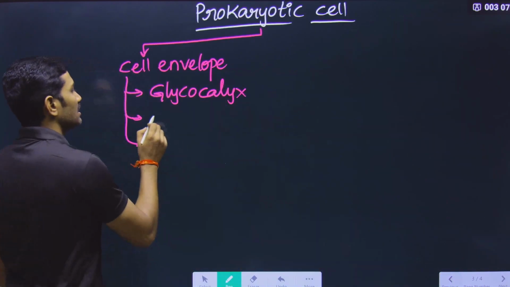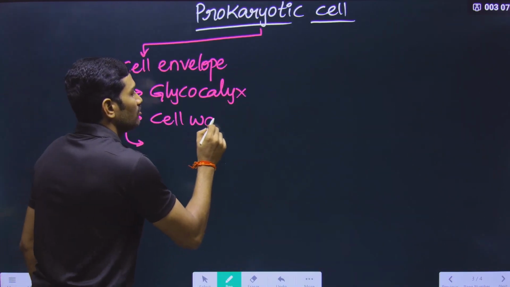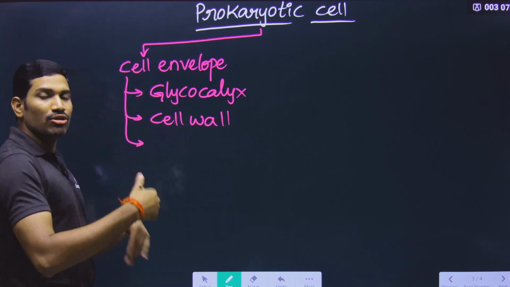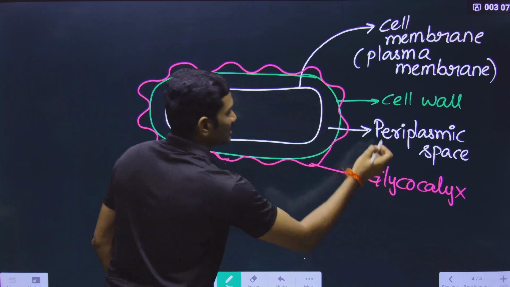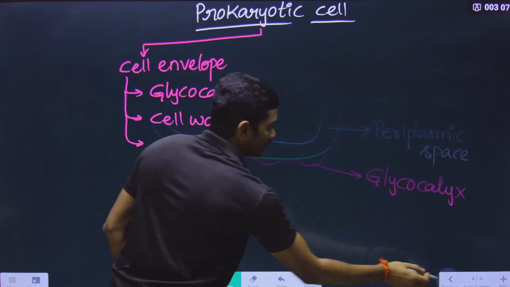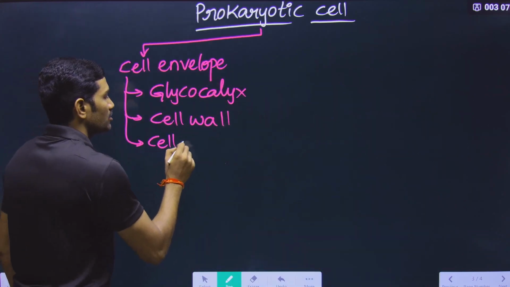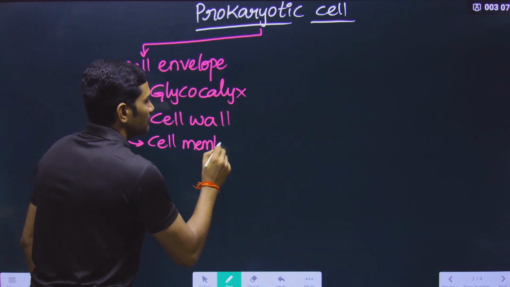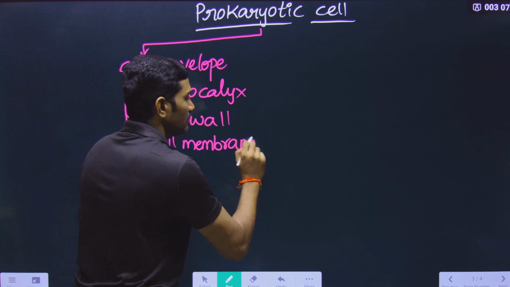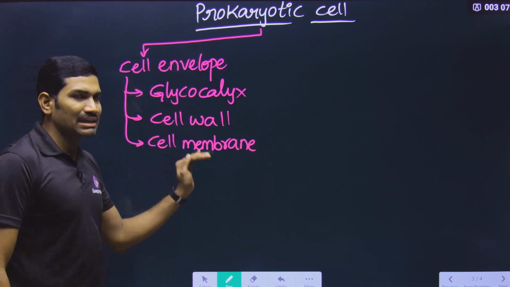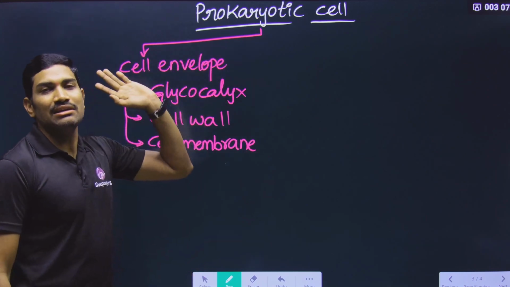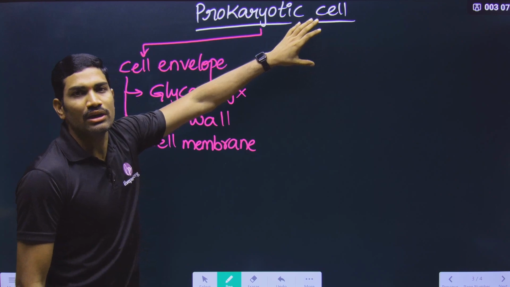So we need to write cell wall here. And now the next one: this cell wall is followed by what layer? The cell wall is followed by the cell membrane or plasma membrane. In this way, these 3 combined are called the cell envelope. So this is part of the prokaryotic cell.